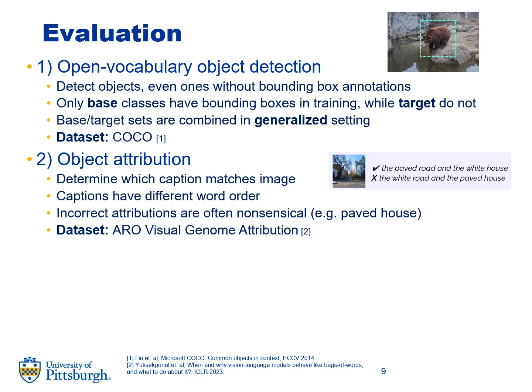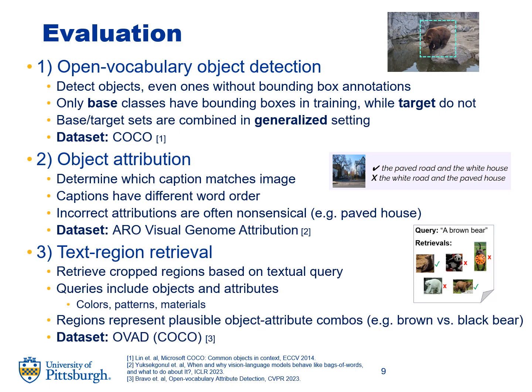For example, paved house. We thus explore a third task to focus on plausible object attribute differentiation, which is text-to-region retrieval. We aim to retrieve regions matching a text query consisting of an object and then either color, pattern, or material, and we build off of the OVAD dataset for this task.